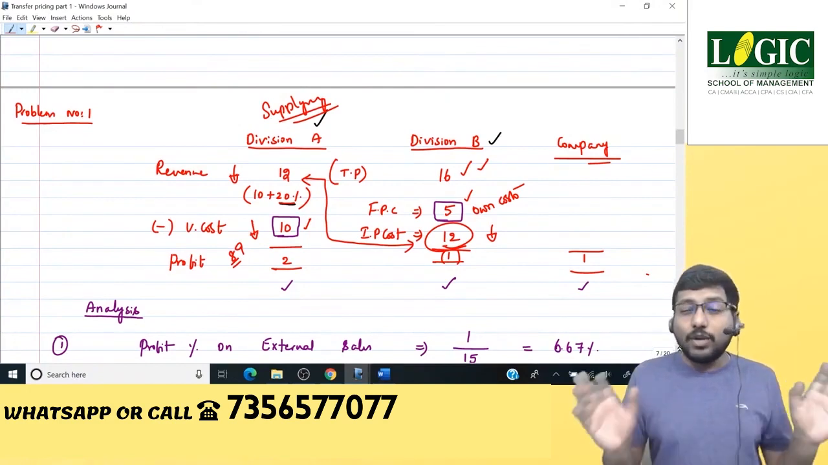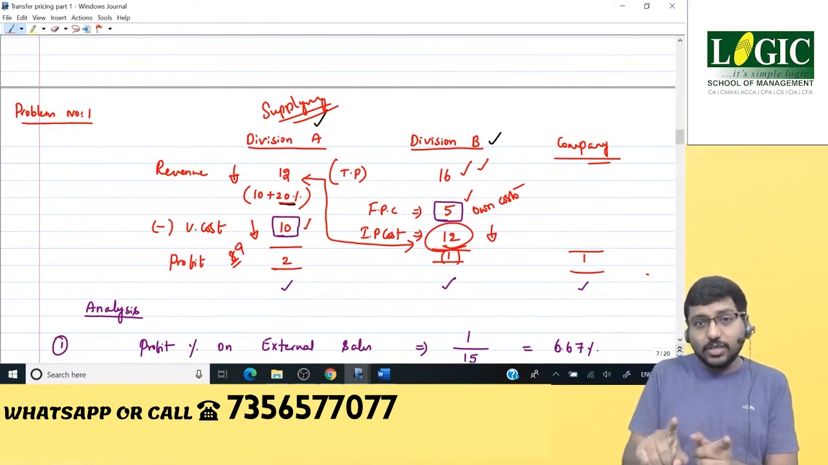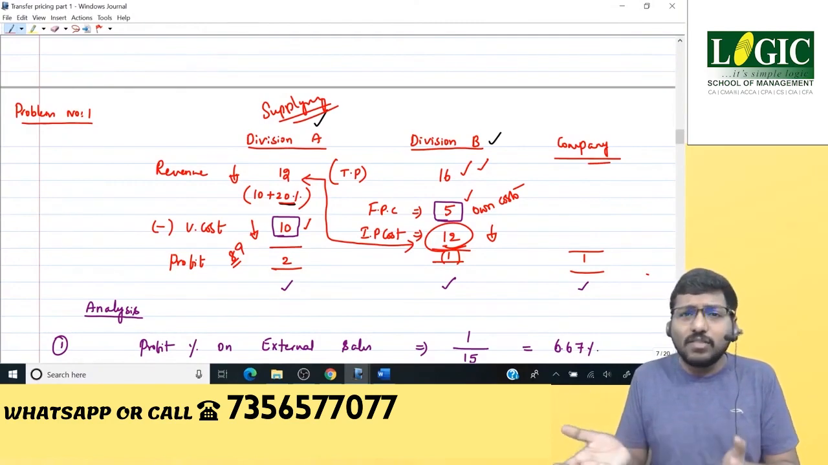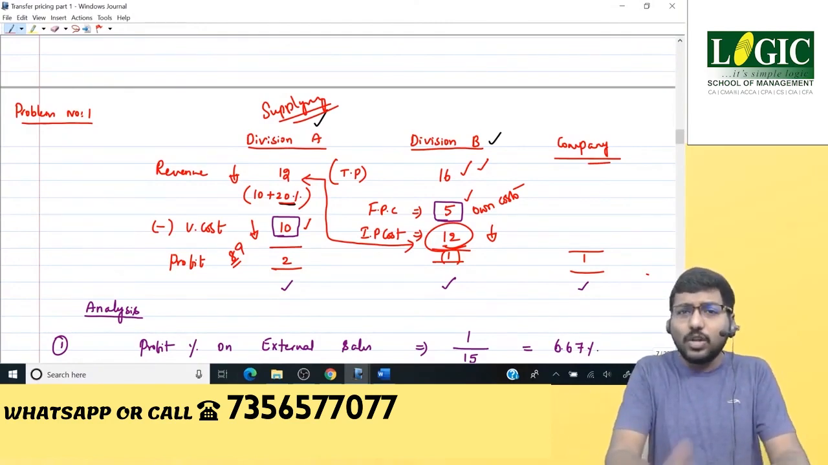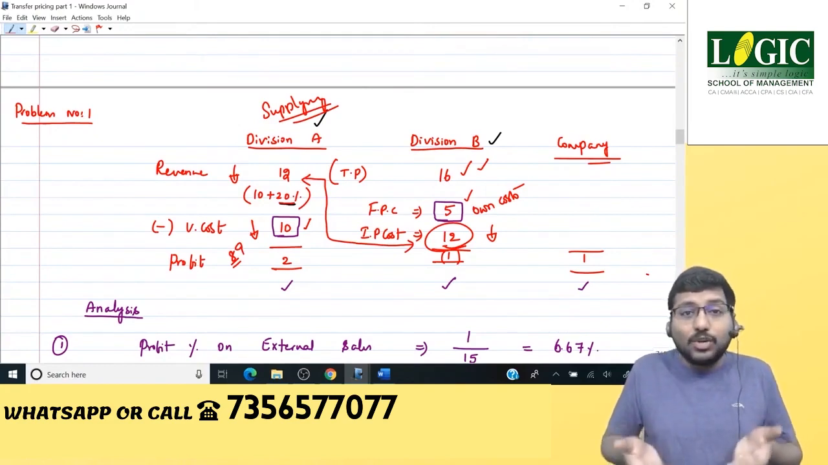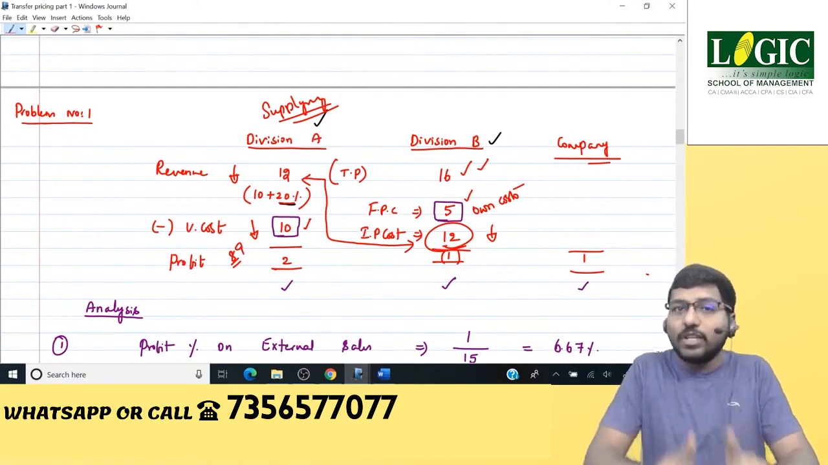And what will be the situation of division A in that case? It cannot transfer to division B because division B is buying from outside at 11 rupees, and division A cannot sell it to outside as well because outside in the market it is already available at 11. Where is the question of you selling at 12? So you are doomed. So division A has got no other choice but to increase its efficiency, thereby reduce its cost, which is good for the company again.